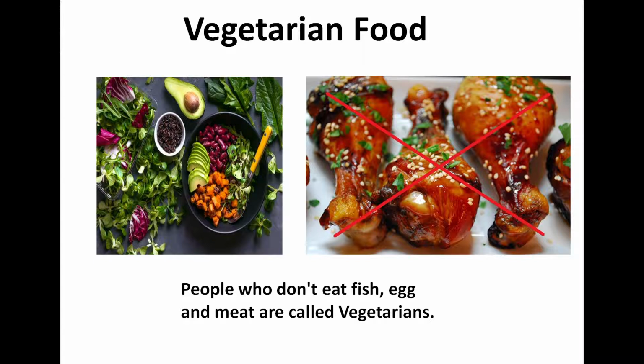These people never eat food that we get from animals except milk. Means they totally depend on plant food, and we call them vegetarian. And the people who eat fish, egg, meat are called non-vegetarian. Many of you may be vegetarian and some of you may be non-vegetarian. So both are good.